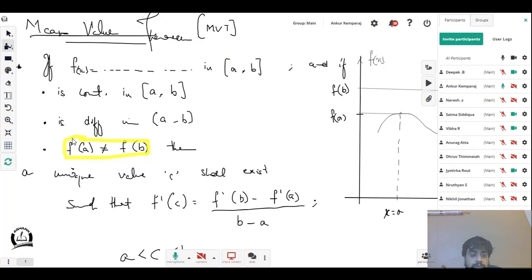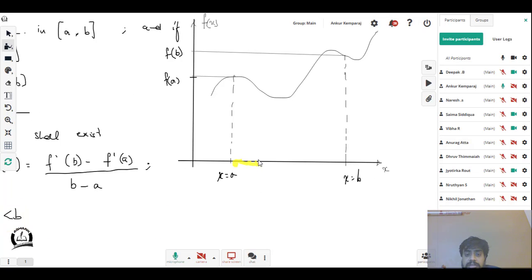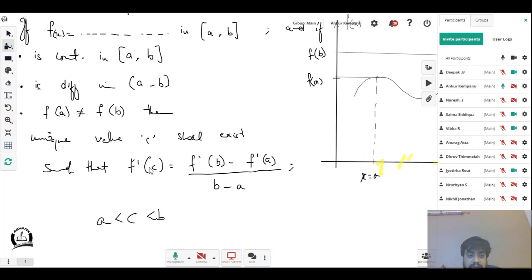F of a is equal to f of b fails. That means it's correct for us, it's good for us. F of b and f of a are not the same. Then the theorem says that a unique value c will exist whose value is between a and b. That means there's a number here between a and b somewhere, c, such that f dash of c is equal to f of b minus f of a by b minus a. Now I need somebody to tell me what does this f of b minus f of a by b minus a mean?